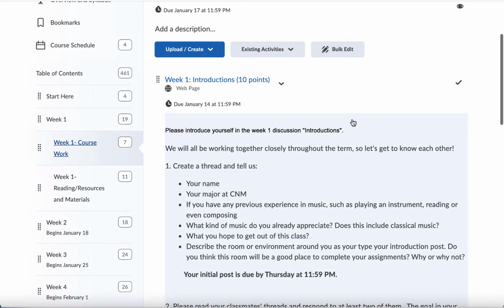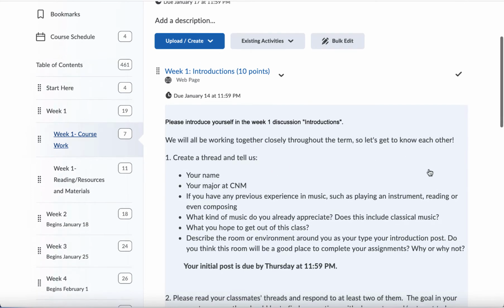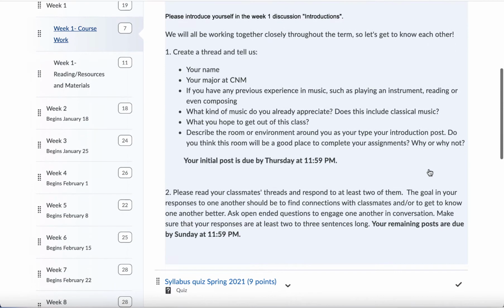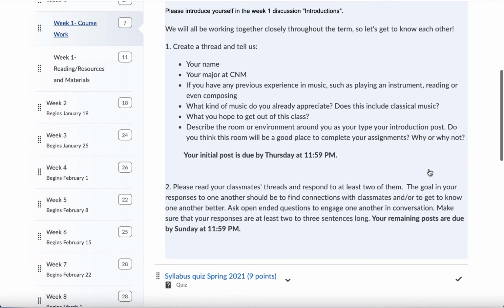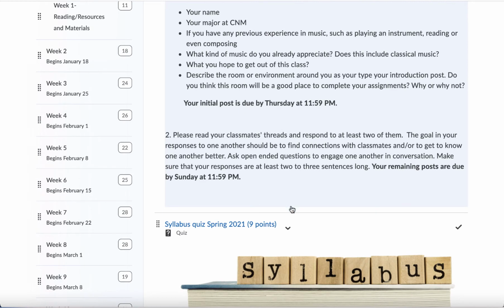In each week's module, you'll find a discussion. And this first week, I'd like you guys to introduce yourselves and create a thread. Every week, you'll get used to this. Every week, the first post will be due by Thursday at 11:59 p.m. And then your responses to others are due by Sunday. And in fact, the rest of the coursework is due on Sunday p.m. as well. The other work for this first week, in addition to the discussion, is to complete the syllabus quiz.